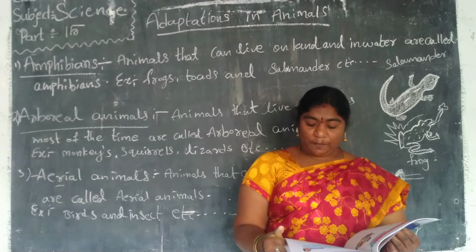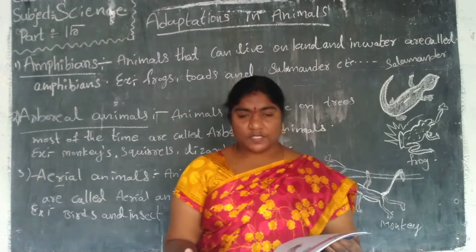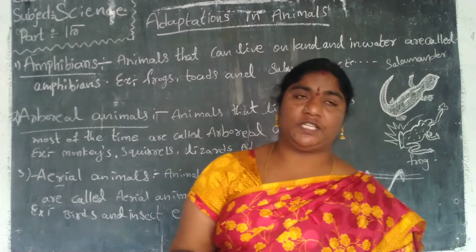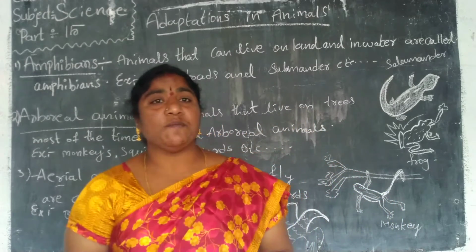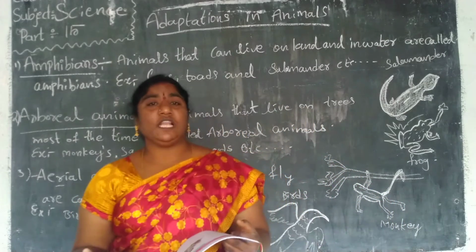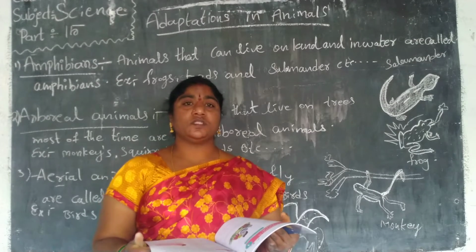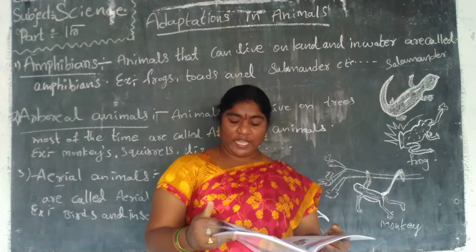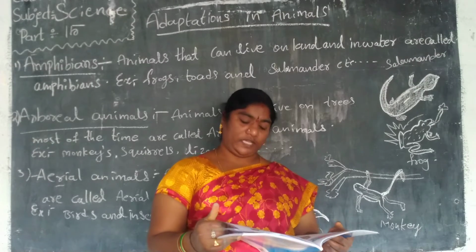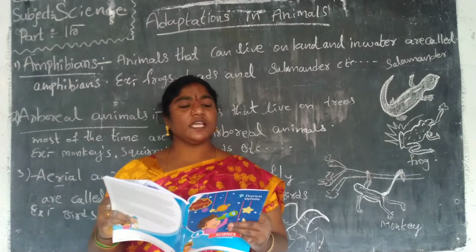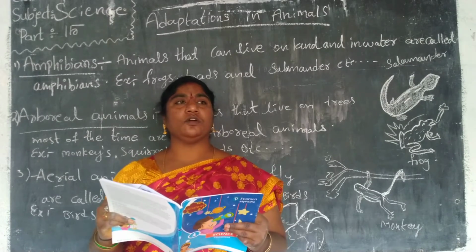The place where a living organism lives in nature is known as its habitat. What is a habitat? The place where a living organism lives in nature is called a habitat. Animals have natural homes, and animals can be classified into 5 major categories.